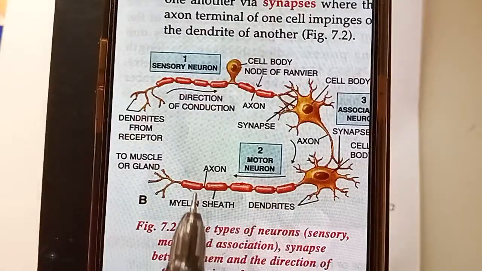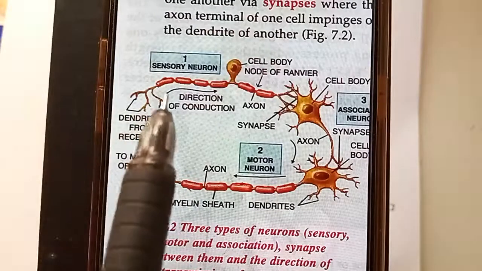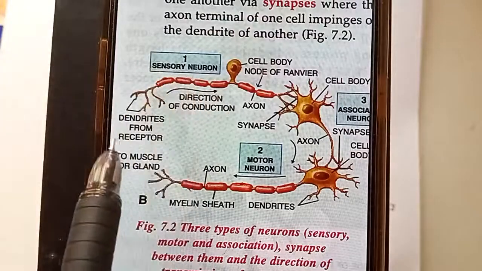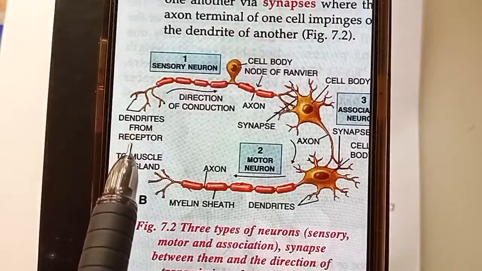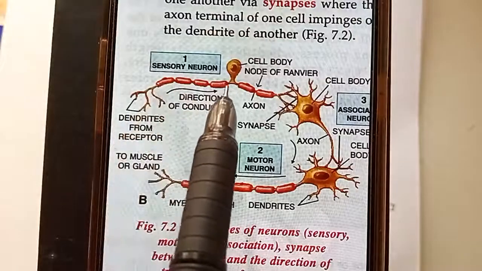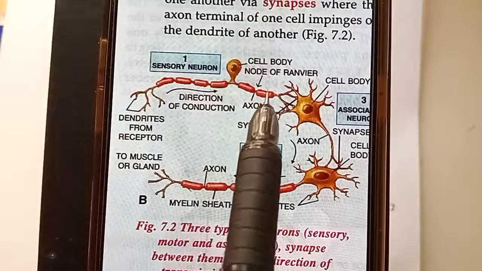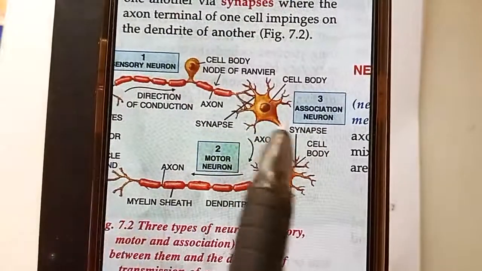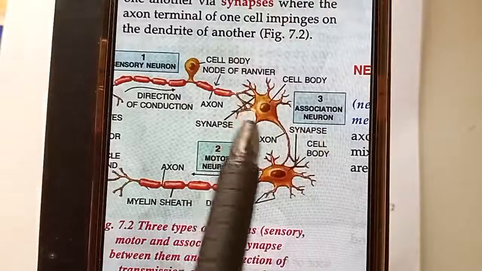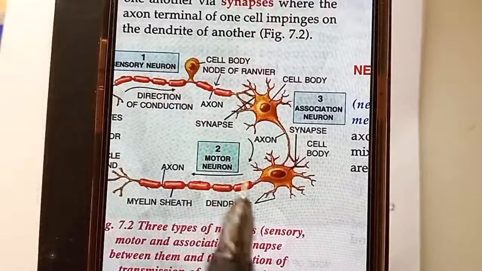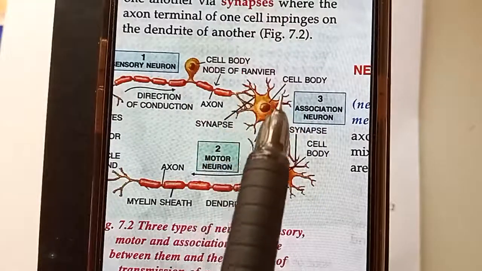Now they have given us one example of all three neurons. First they have shown the example of the sensory neuron. What does the sensory neuron do? Its dendrites take the signal from the receptor. Receptor means your sense organ. Then there is the association neuron, which connects this sensory neuron and this motor neuron. These two neurons are connected by this association neuron.